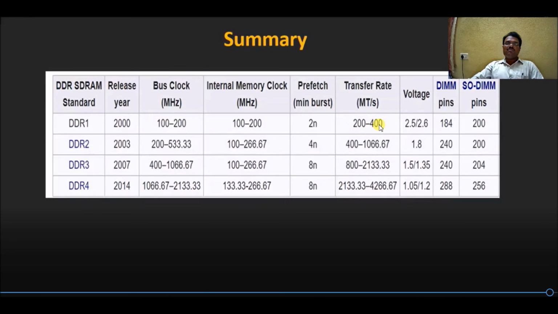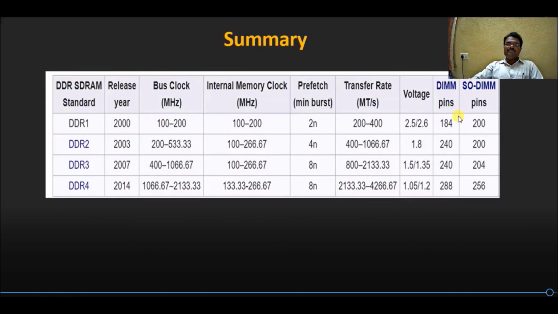The transfer rate is 200 to 400 mega transfers per second in case of DDR1, 400 to 1066.67 mega transfers per second for DDR2, 800 to 2133.33 mega transfers per second for DDR3, and for DDR4, 2133.33 to 4266.67. The voltage requirement for DDR1 was 2.5 or 2.6 volts, DDR2 was 1.8 volts, DDR3 1.5 or 1.35 volts, and DDR4 1.05 or 1.2 volts.